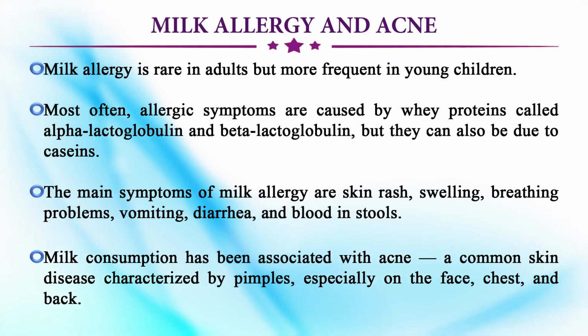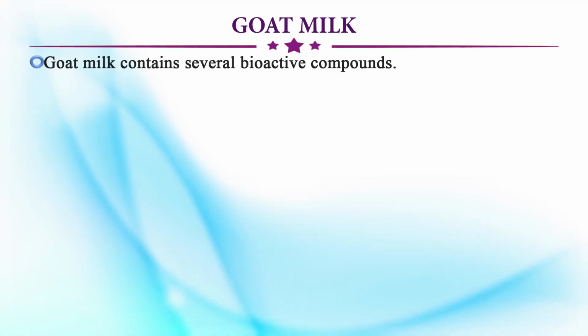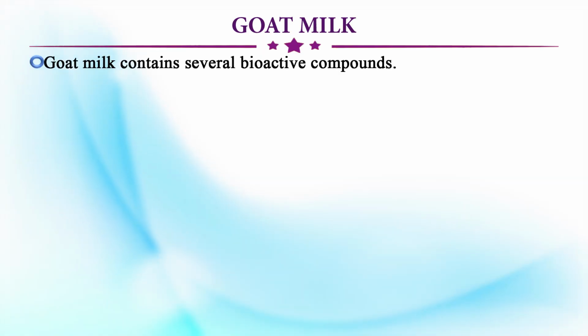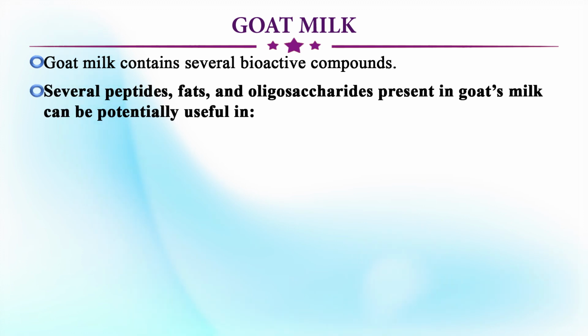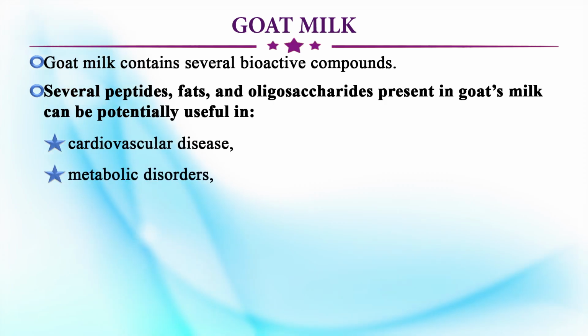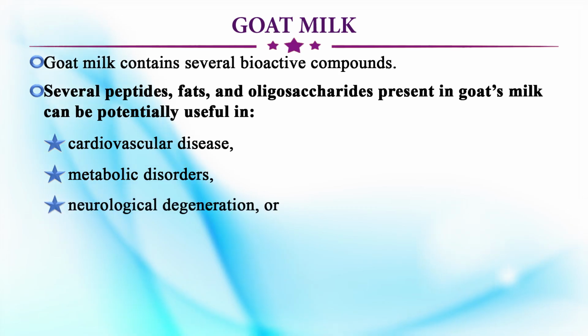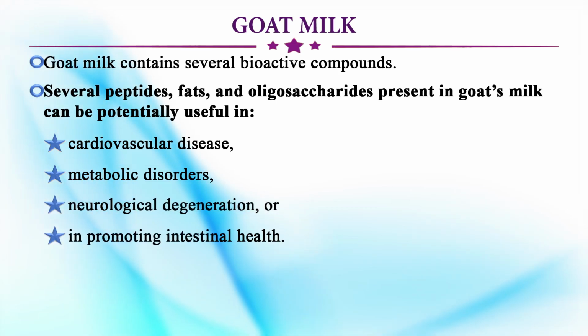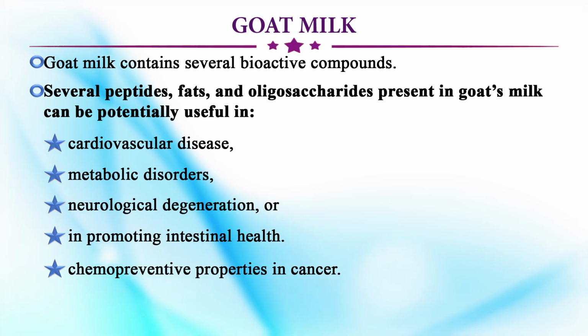But I would like to mention some very important features of two important milks, like goat milk. Now goat milk, you have seen the composition, contains several bioactive compounds, and the peptides, fats and oligosaccharides present in goat milk can be potentially useful in cardiovascular diseases, metabolic disorders, neurological degeneration, or in promoting intestinal health and chemopreventive properties in cancer.